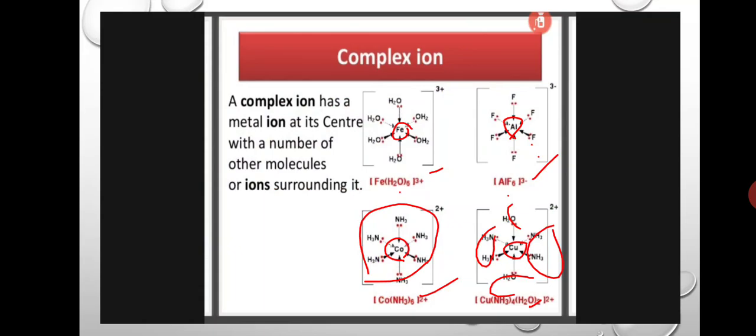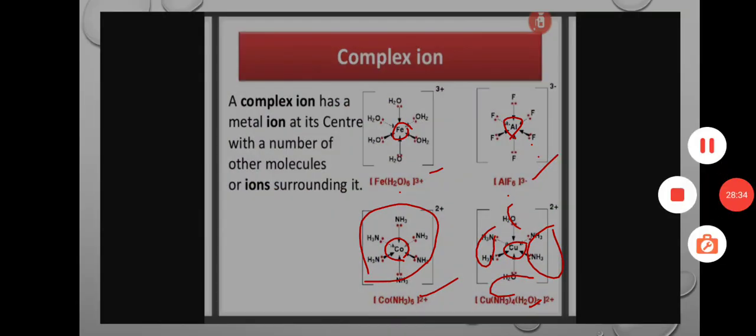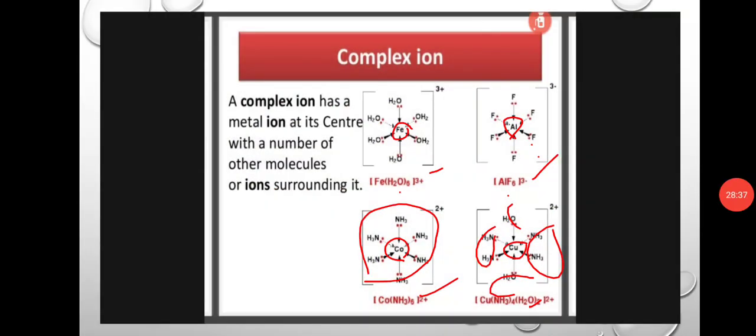And next, complex ion. A complex ion has a metal ion at its center with a number of other molecules or ions surrounding it. So here examples are there. Ferrous aqua complex is there. Aluminum fluoride complex is there. Hexaammine cobalt complex, and tetraammine diaqua copper complex is there. So these all are examples of complex ions.